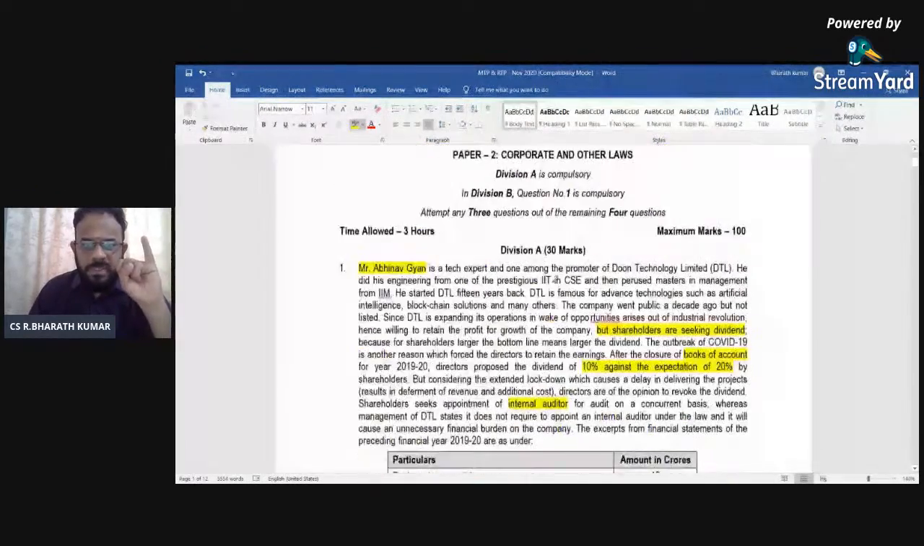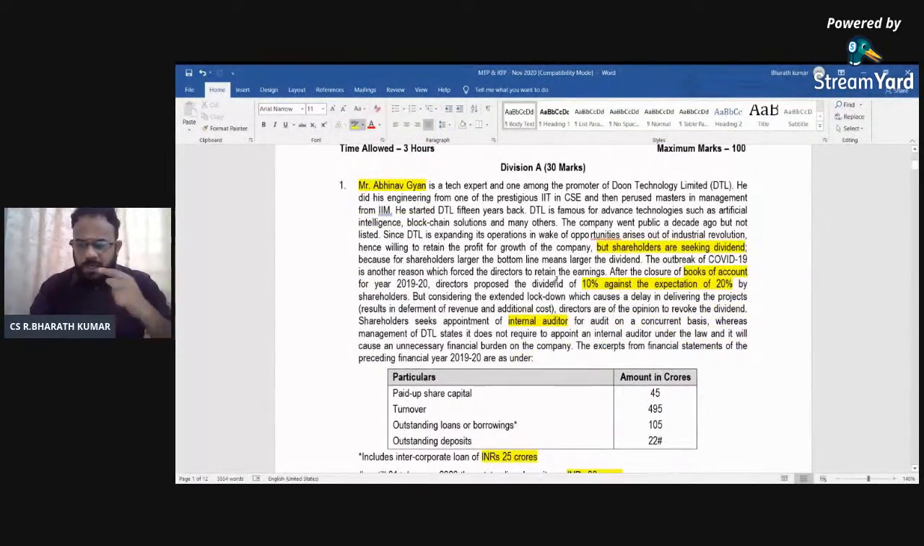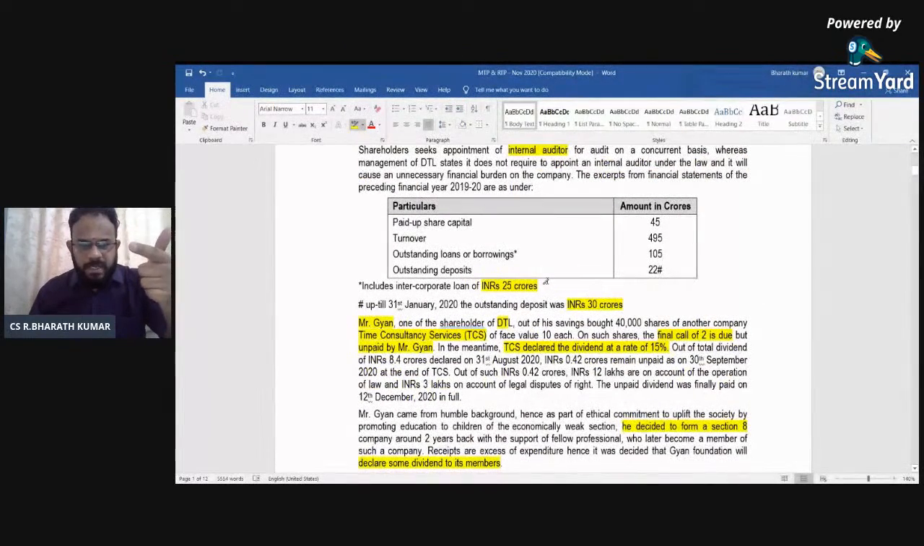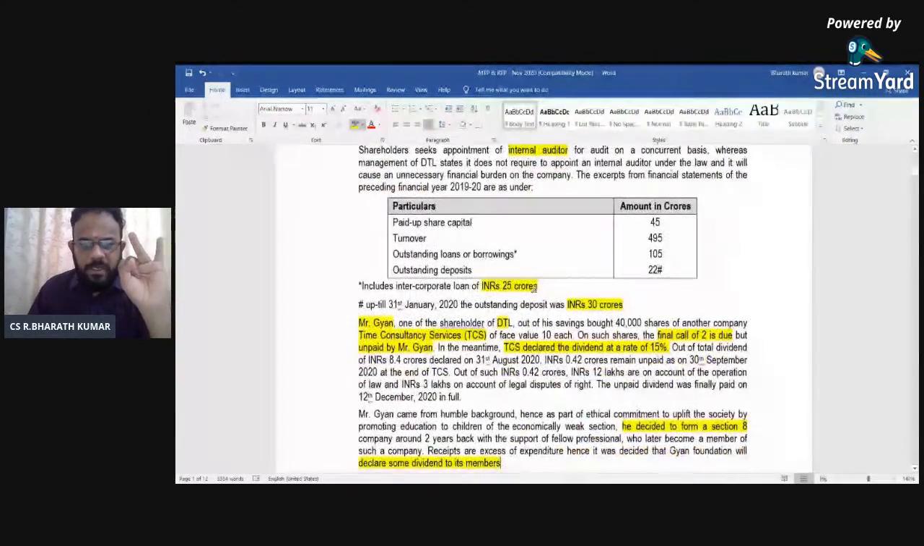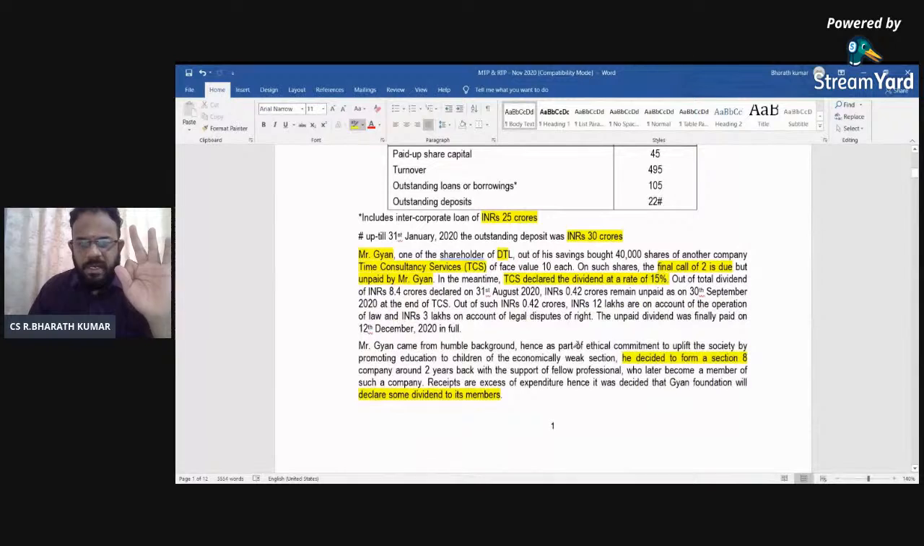Now, if you read this case law again and again, 2-3 times, you will understand Gyan is the person involved. Then DTL, he is the shareholder in DTL, and they bought the shares of another company called TCS. So three parties are involved. Now dividend declaration is happening, internal auditor appointment, then Section 8 company, and then they wanted to cover whether the declaration of dividend is allowed or not.